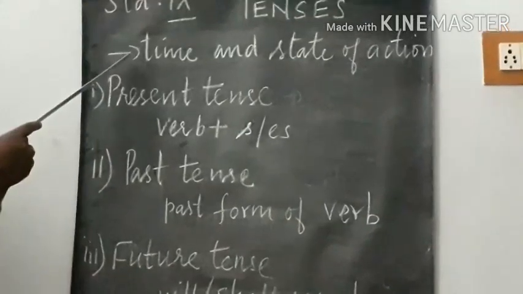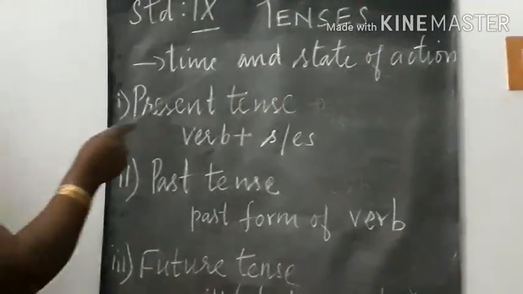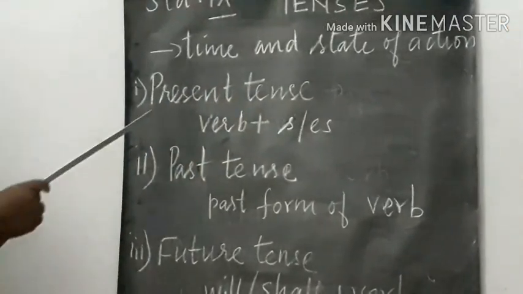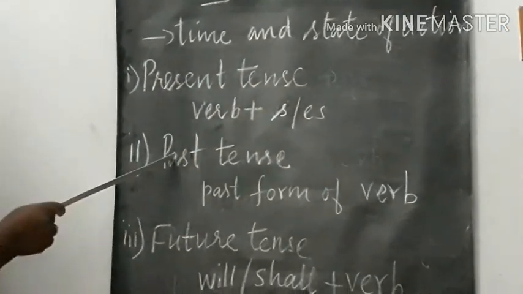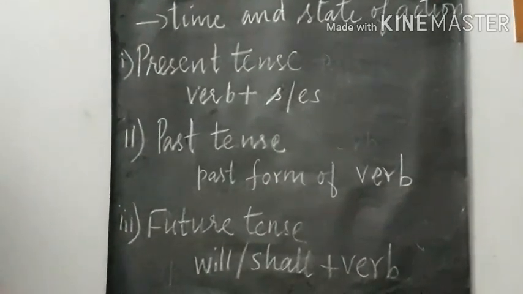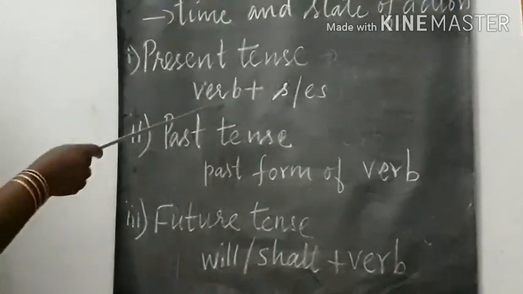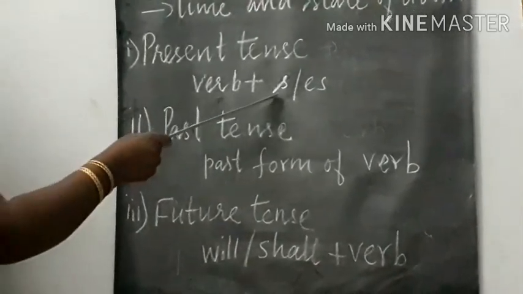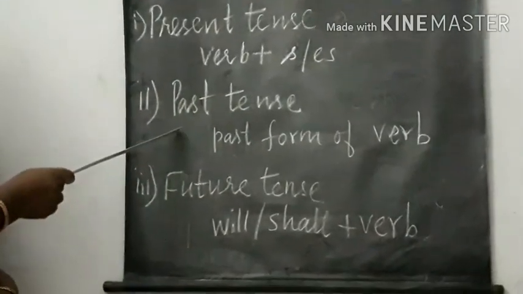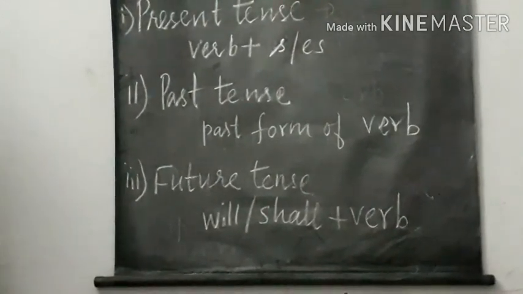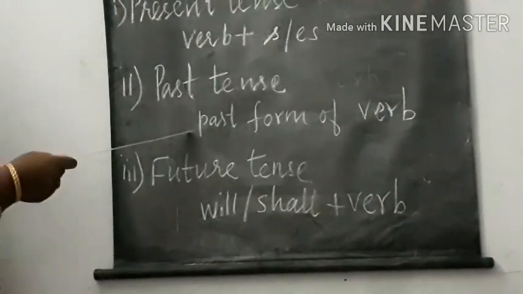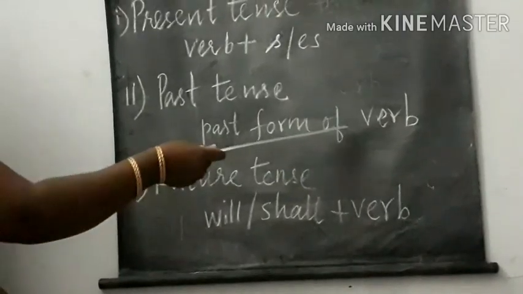Now let us recall. Tenses indicate the time and state of action. So today we have seen about the present tense, past tense and future tense. So present tense represents the action that is happening now, and its structure is the verb plus we have to add s or es to the verb. Then past tense is used to represent the action that had happened in the past, and in the structure we will be using the past form of the verb.